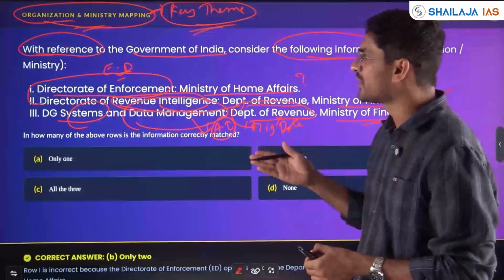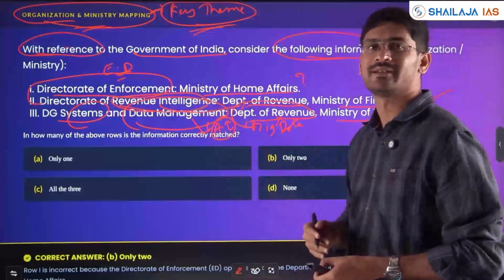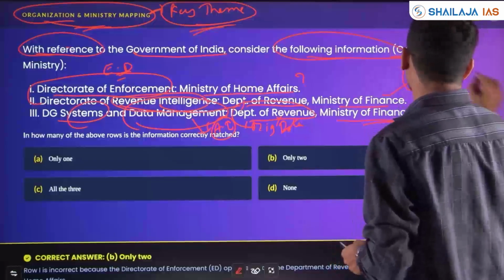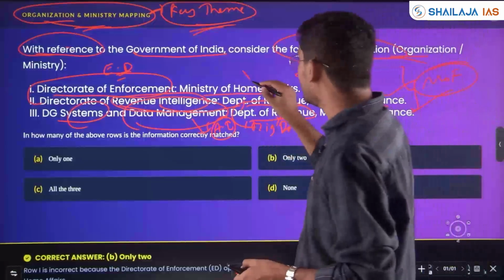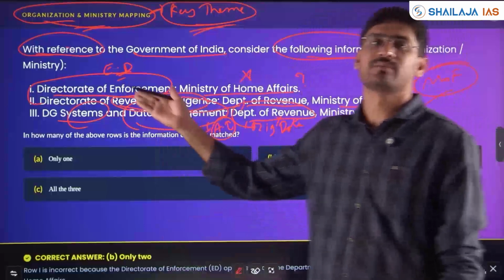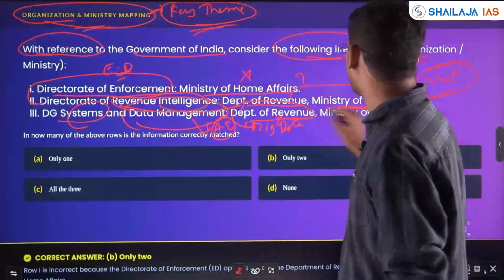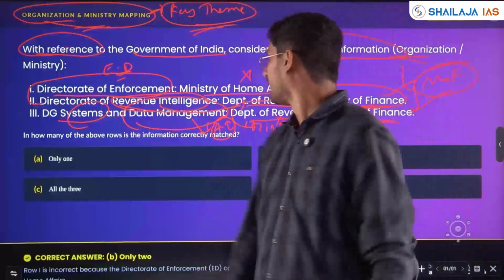If you are able to observe, all 3 organizations are actually linked to the Ministry of Finance, Department of Revenue, and only one ministry is given wrong. The Directorate of Enforcement, or ED, which is in news, is also with the Ministry of Finance in the Department of Revenue.